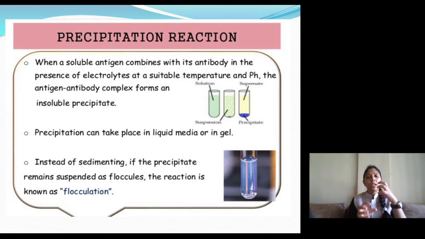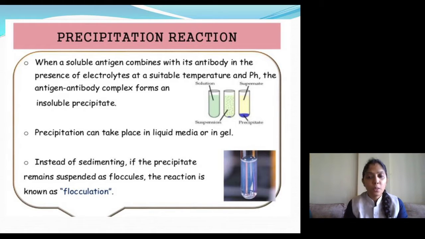So when antigen and antibody react, there will be a formation of insoluble precipitate, and it will form with the soluble antigen only. You can see in the diagram, in the last tube you can see the formation of precipitate which settles down.